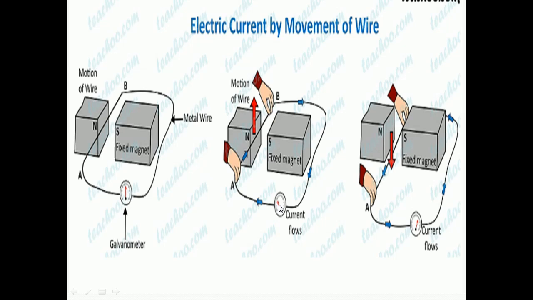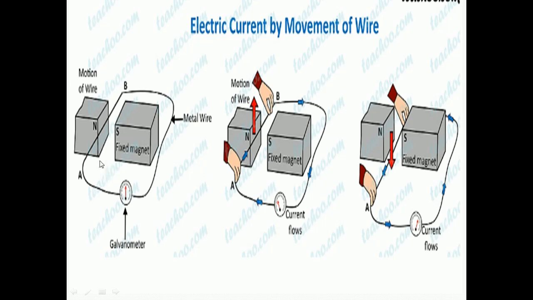The deflection in the galvanometer shows that current flows in the conductor. In the same way, if we move the wire downwards, we can again see the deflection in the galvanometer, but on the opposite side. So current is induced by the movement of the wire.